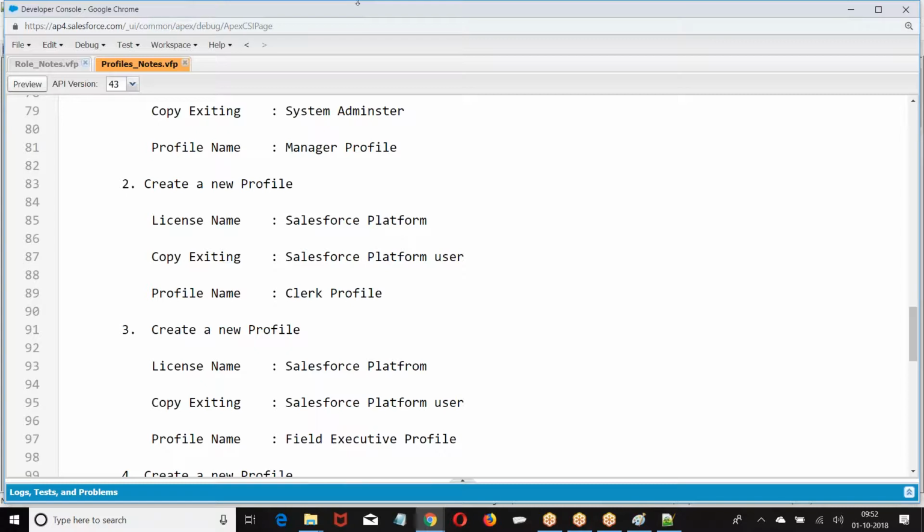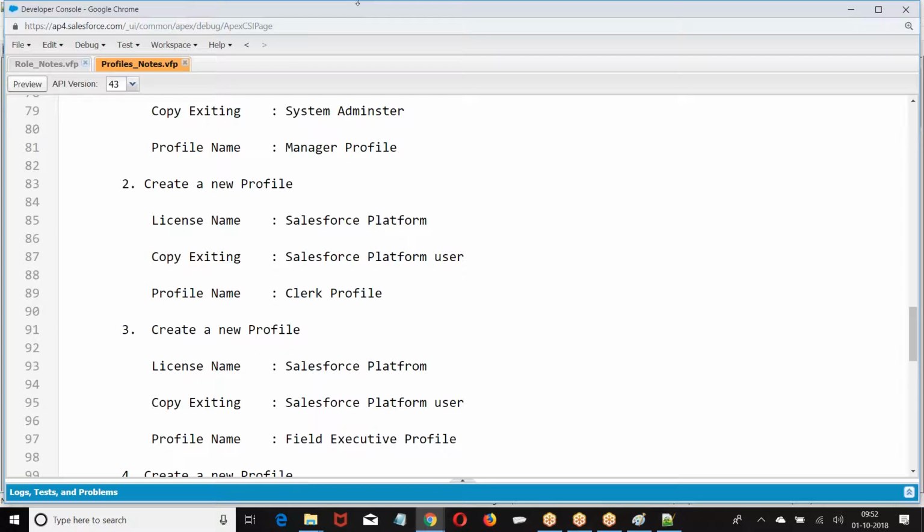Which data you are allowed to see, that level of access is given based on role. Once I log in, can I modify the record? Can I delete the record? Can I create one more table? That is given by profile. Are you allowed to delete this table? Are you allowed to add an extra field?